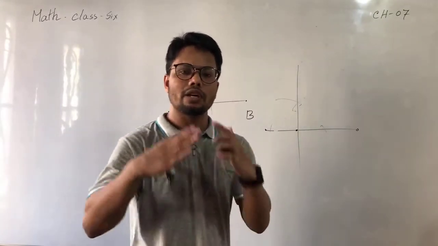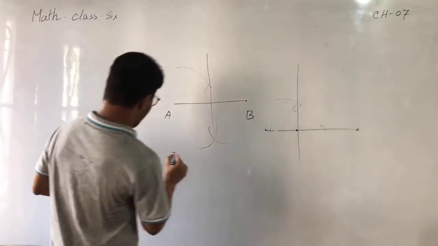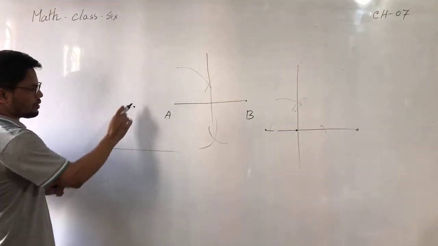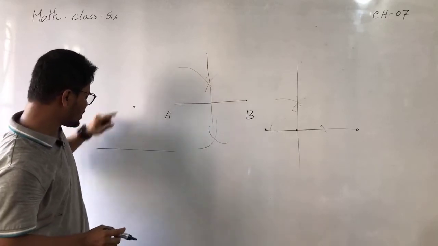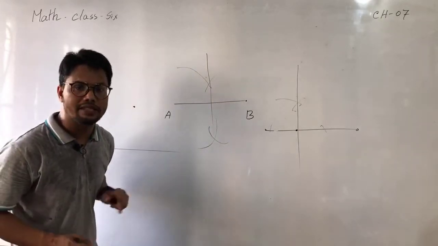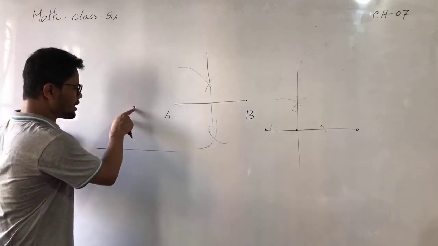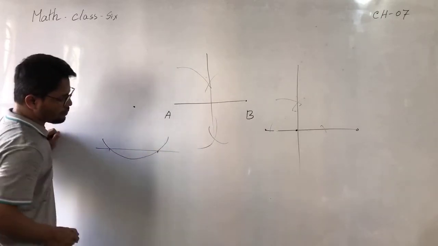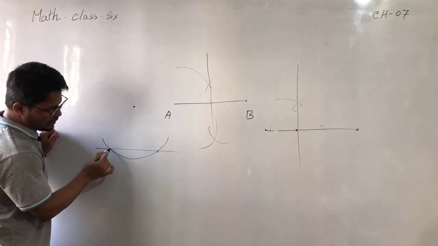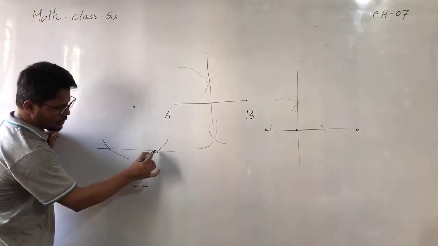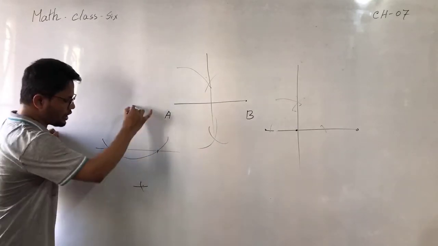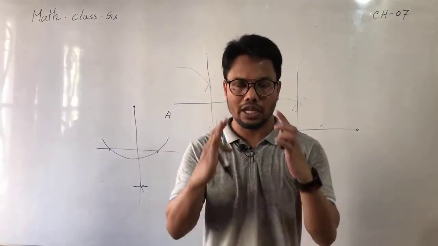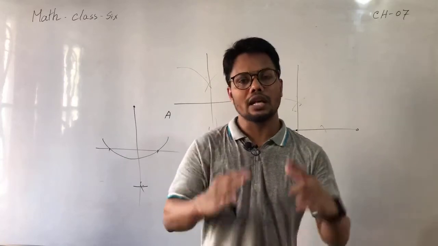Then we started our third method. This is a line segment here, this is a point outside, and then how to make a perpendicular line from a point outside a fixed line segment. Making the center here, placing the pointer, we have drawn an arc here, and these 2 points we find out. Making the center here, doing another arc here, and from this point another arc, we have made a perpendicular line here. Basically these types of 4 activities we have done here,